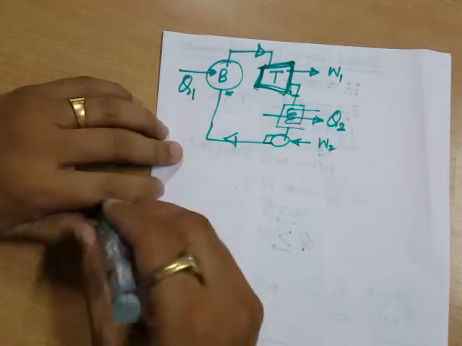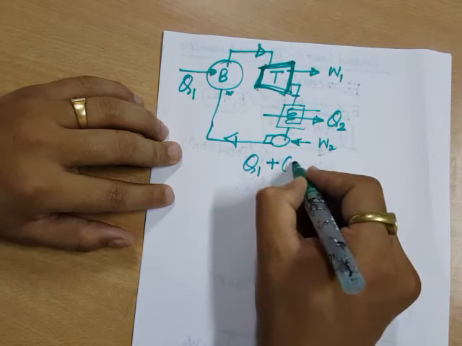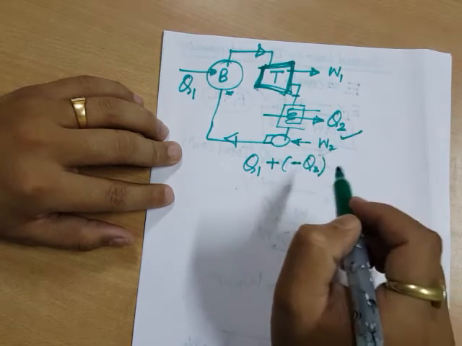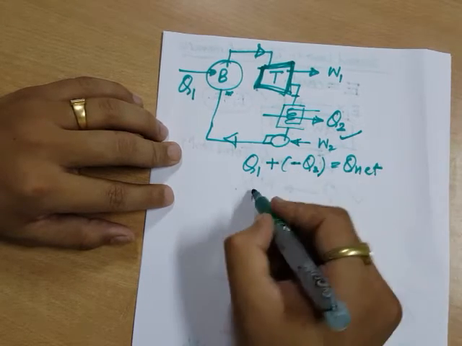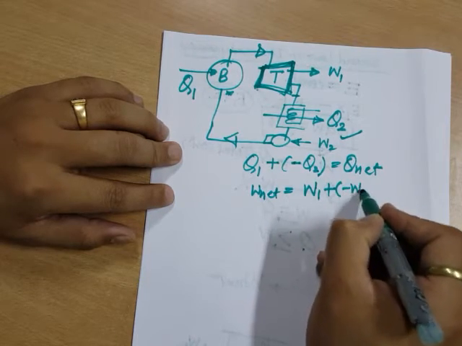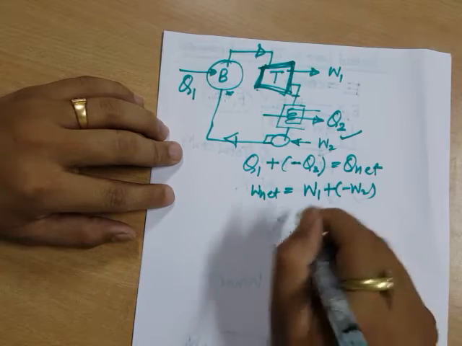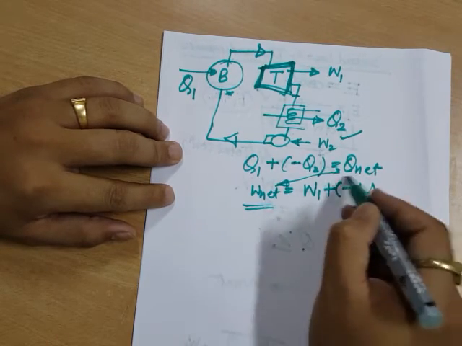Here, from the first law, we can say that net heat transfer will be Q1 plus or minus Q2. Minus sign is telling that heat is leaving this. This is Q net. And what is W net? It is the work done plus or minus W. Minus sign again is telling that this much amount of work is done on. From the first law, as this is a cycle, net work has to be equal to net heat transfer.